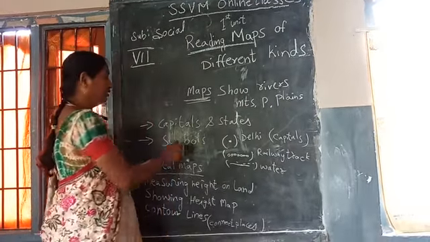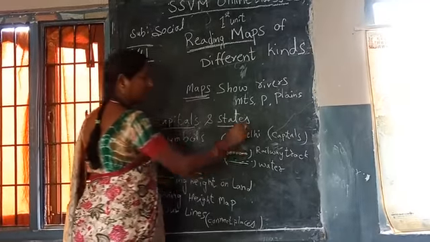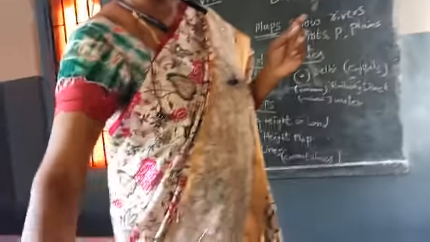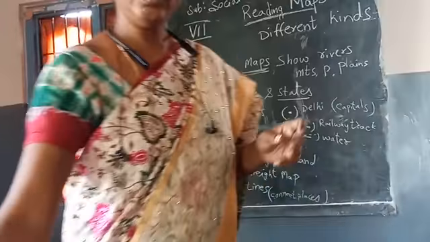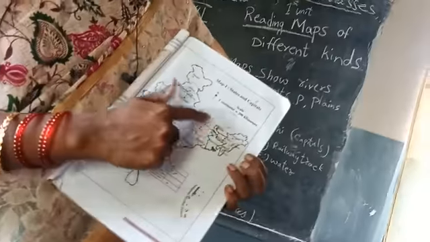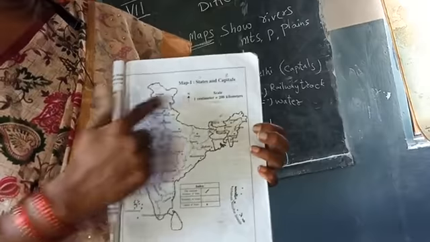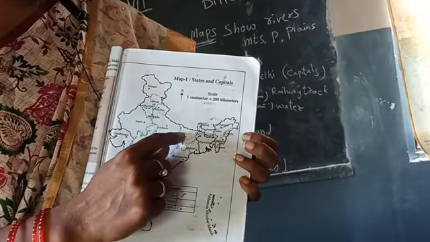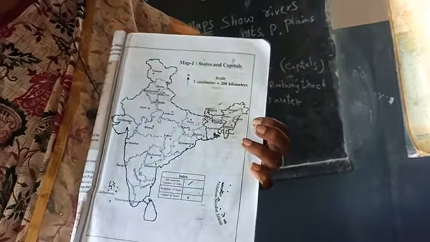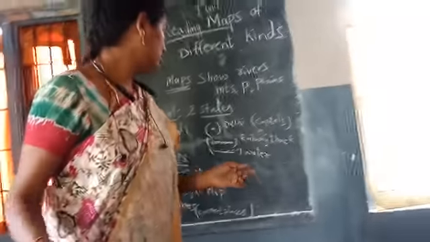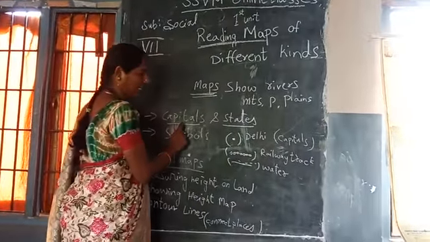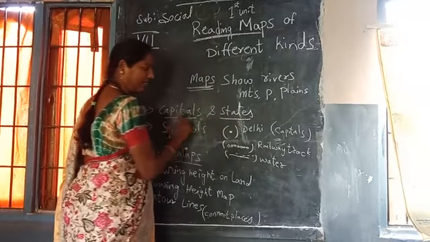Now, capitals, states. In political maps, we use maps for learning the India map, states, capitals. For capitals only we use a dot. For capital cities of India, we use dots. Here maps are useful for learning states and capitals.